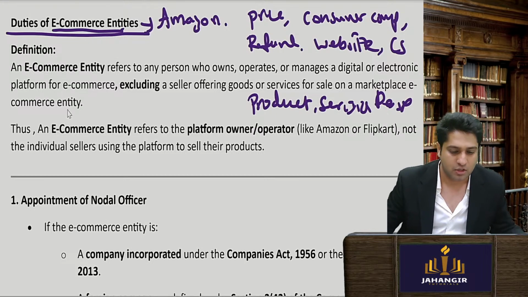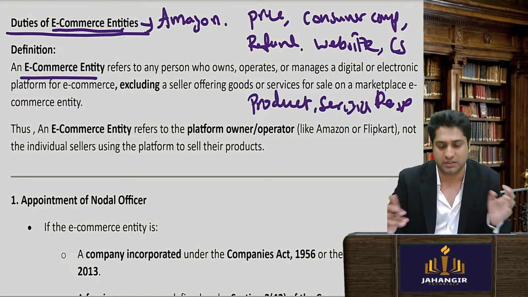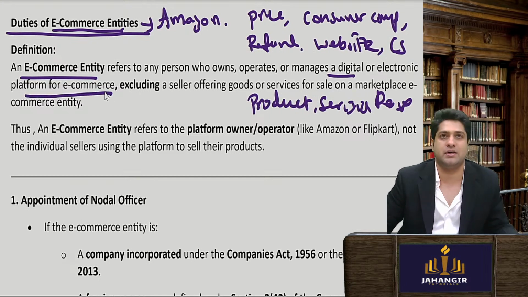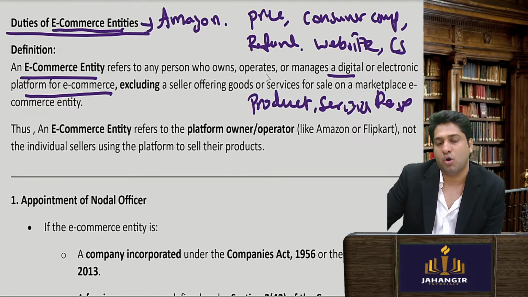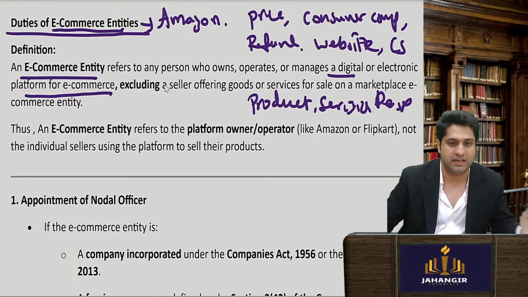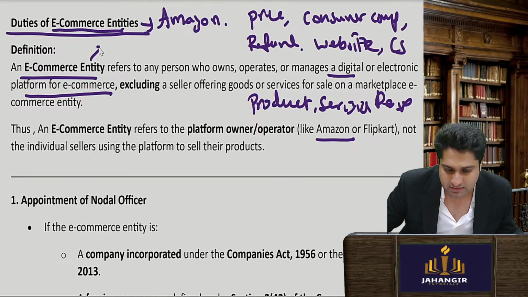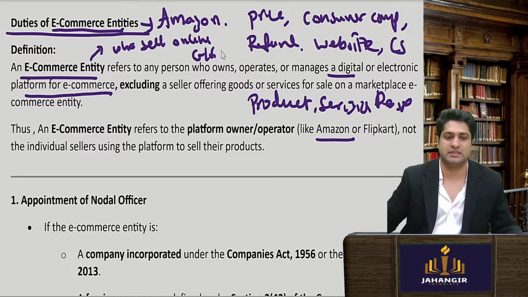It's very simple. So what is an e-commerce entity? An e-commerce entity is a person who owns, operates a digital or electronic platform for e-commerce. So entity means any person who owns, operates or manages a digital or electronic platform for e-commerce. So simply it includes both, whether Amazon is also included or Nike, etc. They are also selling, they are also included. So who is an e-commerce entity? It's an entity who sells online their goods or services. Simple.